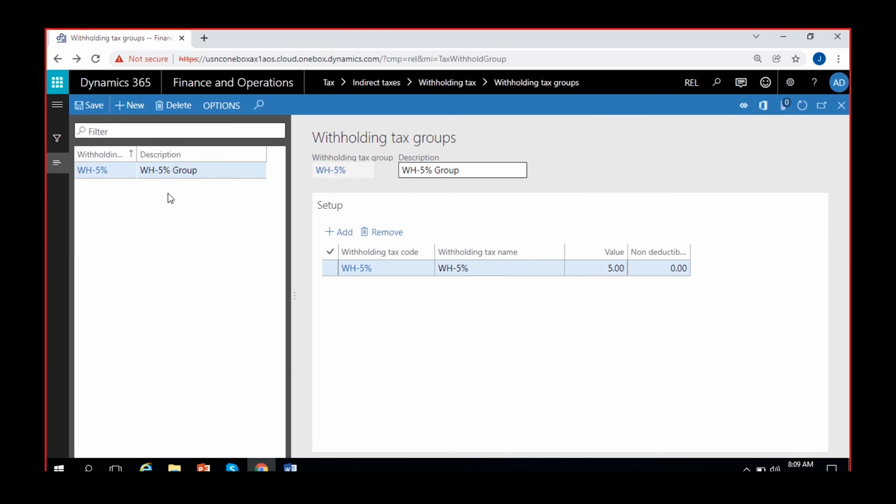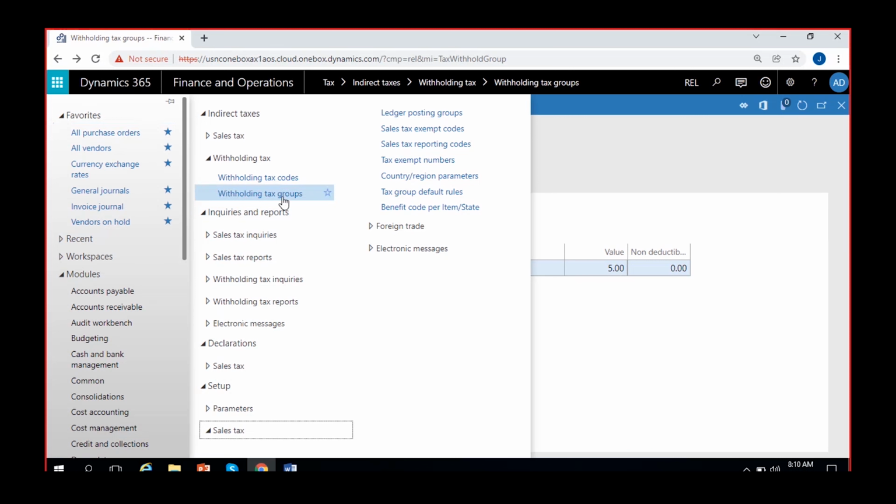In this particular company, we only have two steps of configuration for withholding tax: withholding tax codes and withholding tax groups, and then we can apply the withholding tax. Then let's see how it will get applied.